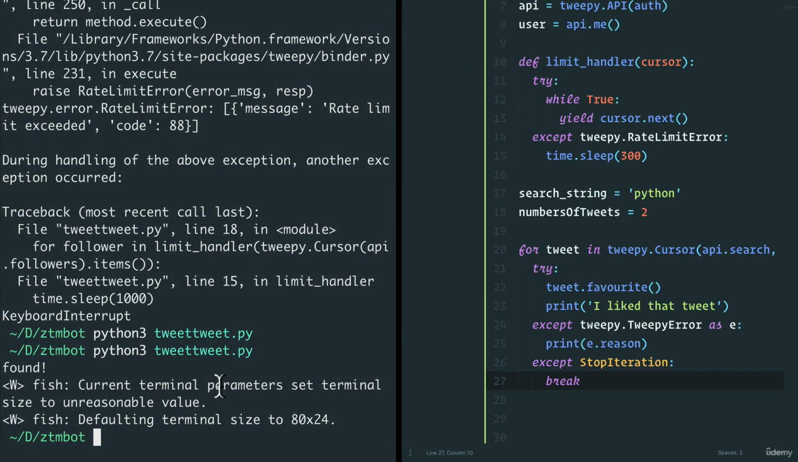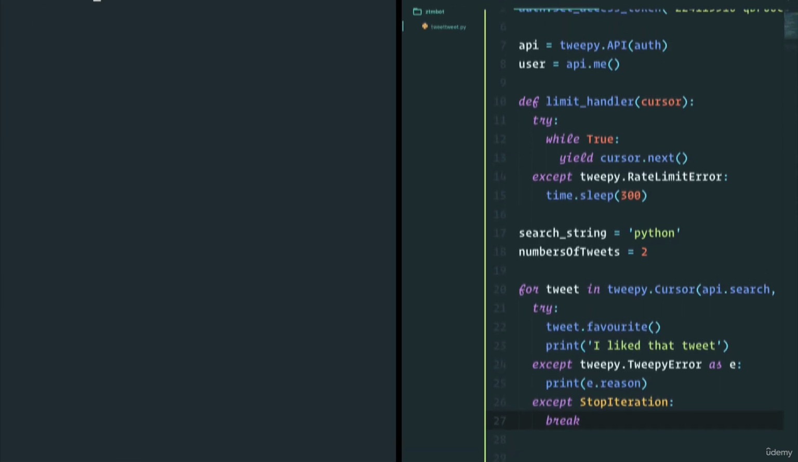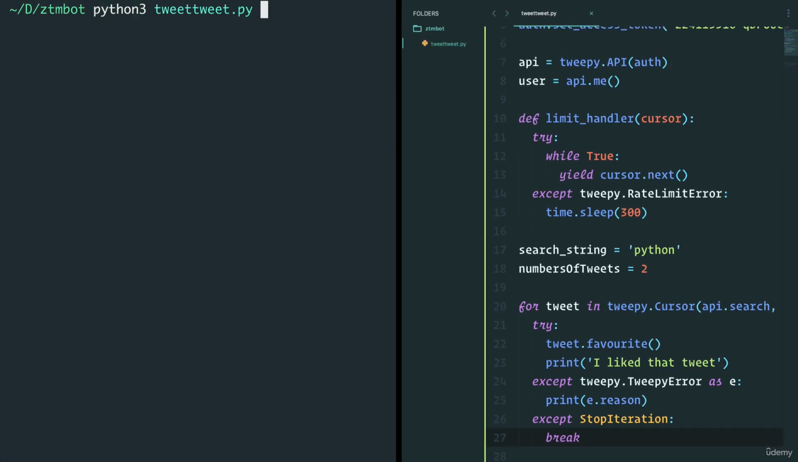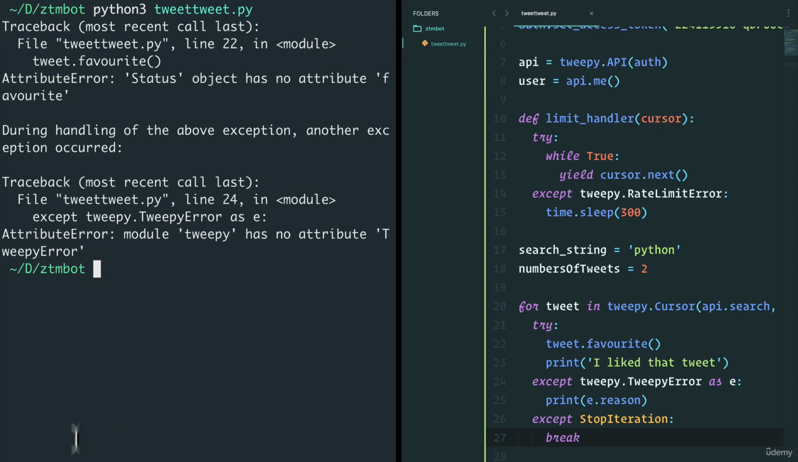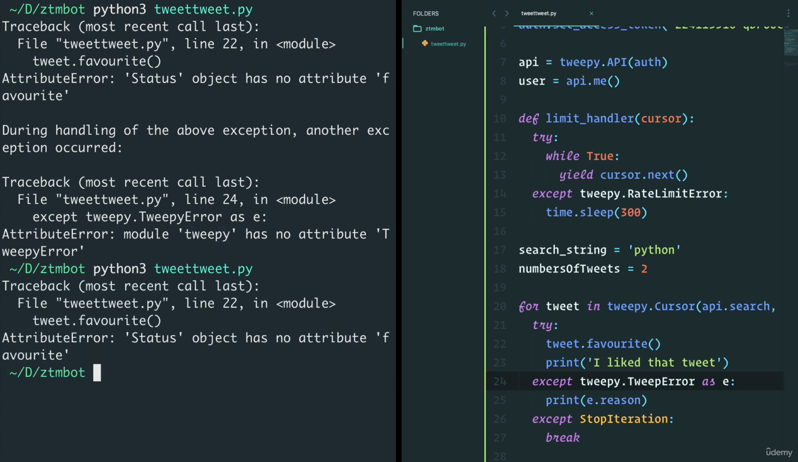I'm going to open up my console and run our file. All right, we get an error. We have tweepy has no attribute tweepy error. And that's because it should be tweep error. Again, let's run this. And oh boy, we have another error here. This time around, there's no tweet.favorite.